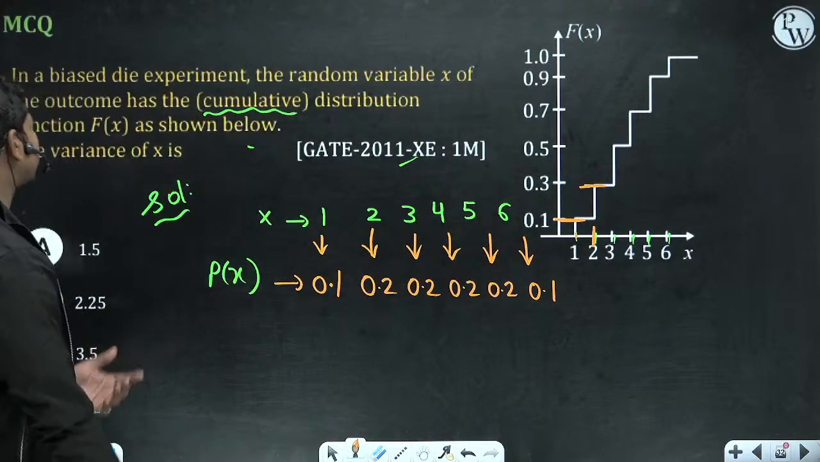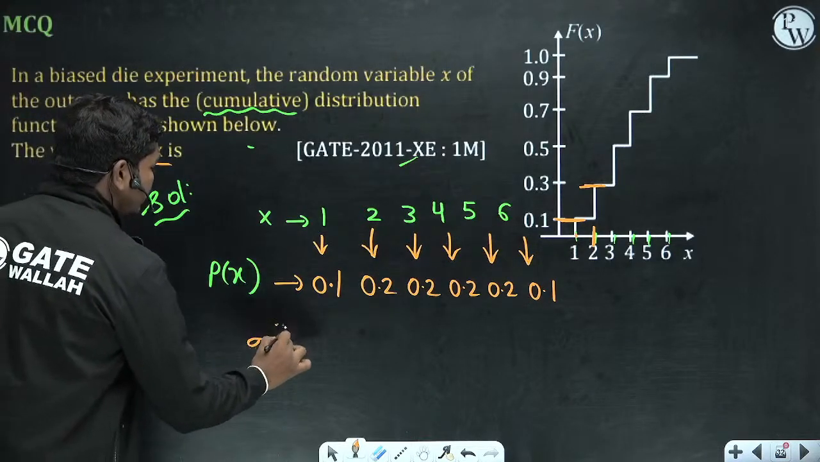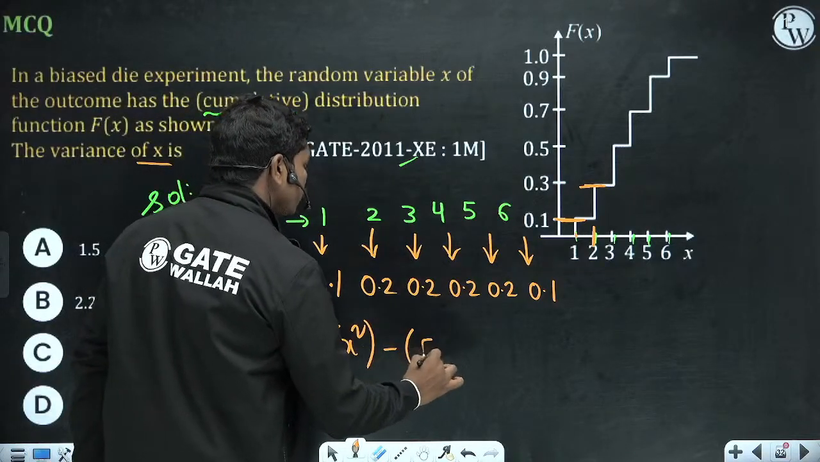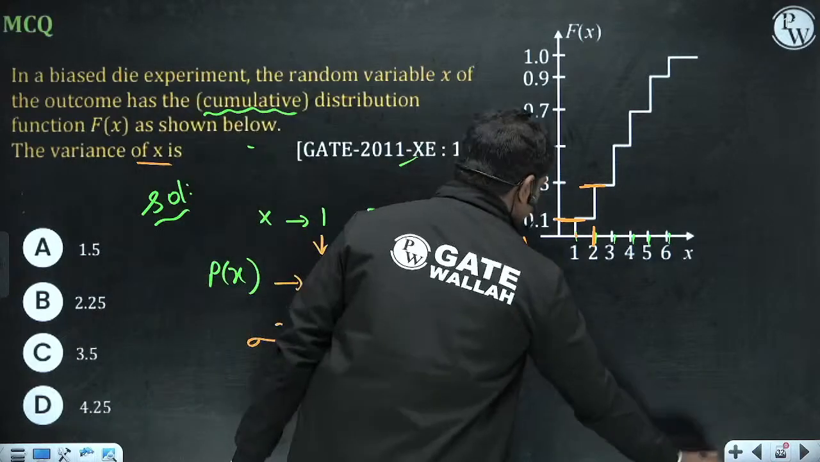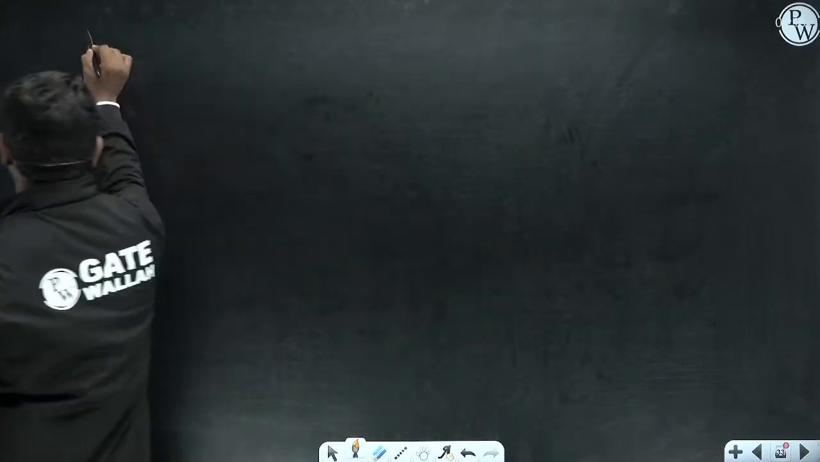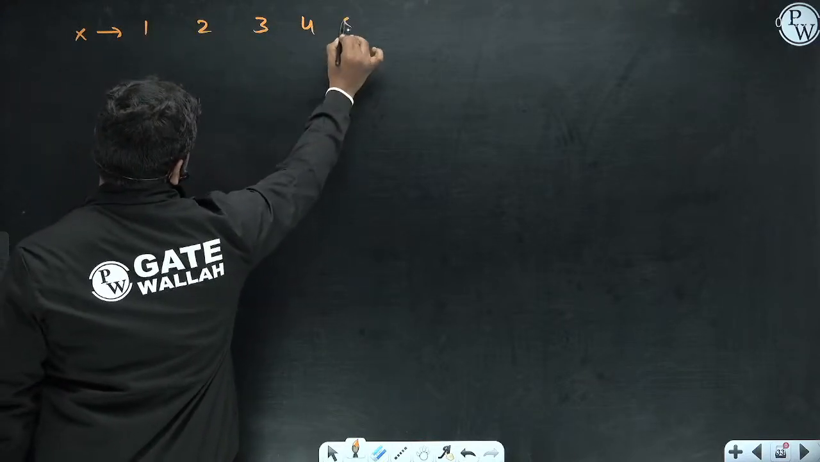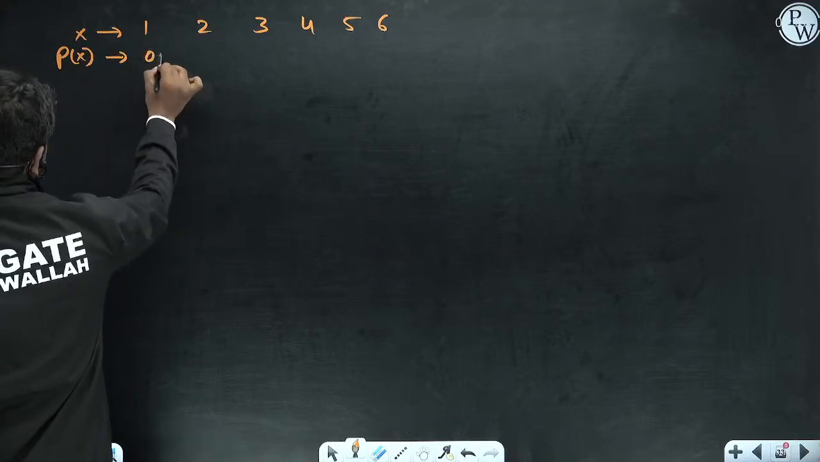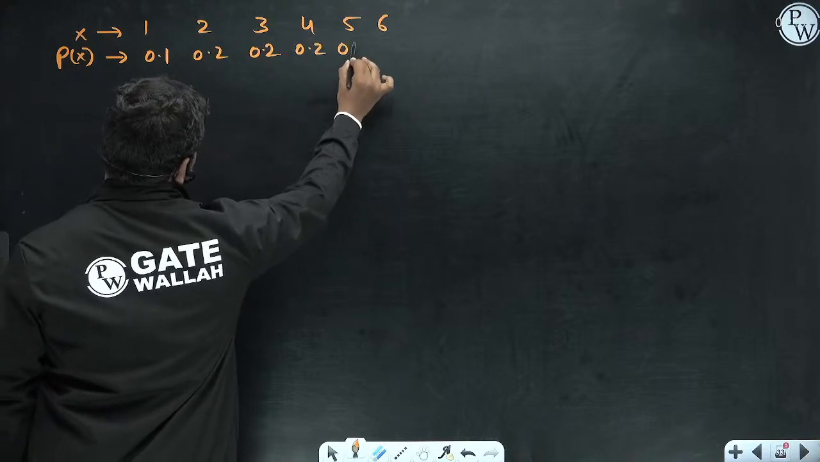Now the variance of x is being asked. How do you calculate variance? Expectation of x square minus expectation of x whole square. This is how we calculate variance. Now for this table, x is 1, 2, 3, 4, 5, 6. And p of x is 0.1, 0.2, 0.2, 0.2, 0.2 and 0.1 finally.